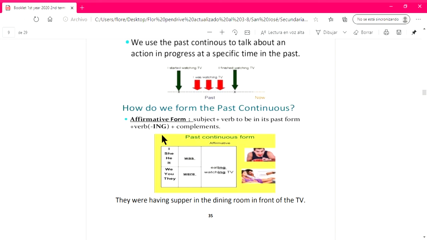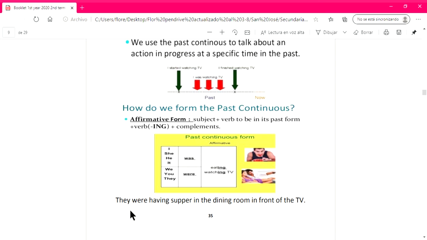And then we are going to add the ing to the verb. Después le vamos a agregar la ing a nuestro verbo. So, subject plus was or were, it depends on the subject, and then the main verb with ing, el verbo de nuestra oración con ing.